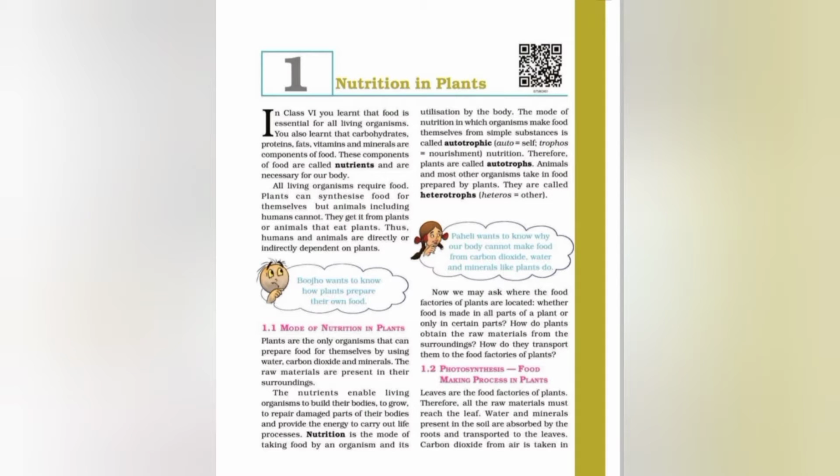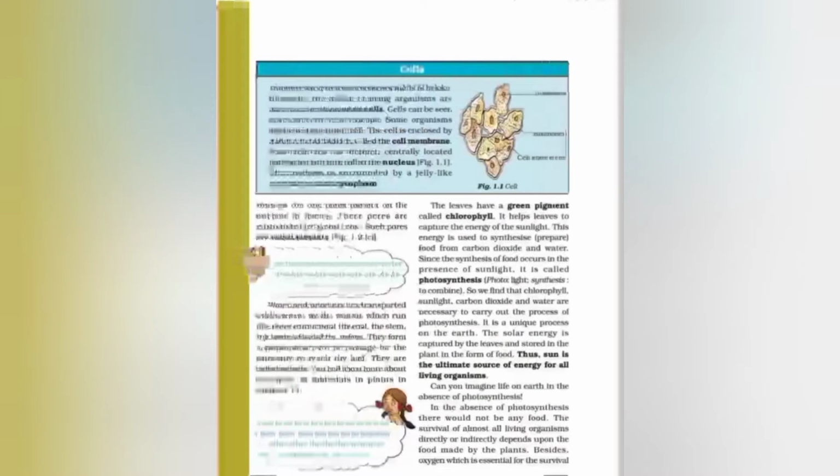Hope everyone is fine. So, students, as you know, we have started chapter 1, that is nutrition in plants, and in our previous session we have studied about the mode of nutrition in plants. Now we know that there are two modes of nutrition. They are autotrophic and heterotrophic, and we have studied about photosynthesis also, that means the food making process in plants also. And now we know what is the importance of photosynthesis.